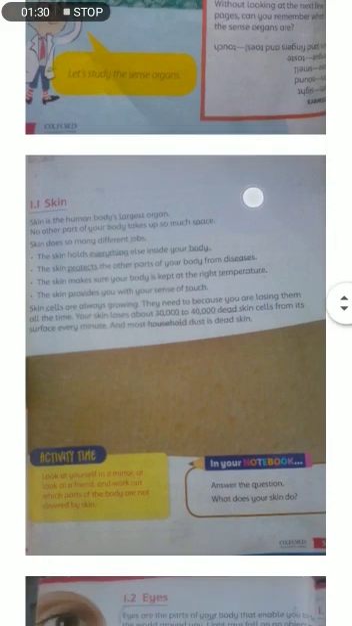Now look at the scientist. He says, "Let us study the sense organs." Sense organs mean your eyes, nose and tongue. These are the sense organs because your eyes provide you a sense of sight, your ears provide you a sense of sound, your nose provides you a sense of smell, your tongue provides you a sense of taste, and your fingers, your hands provide you a sense of touch.